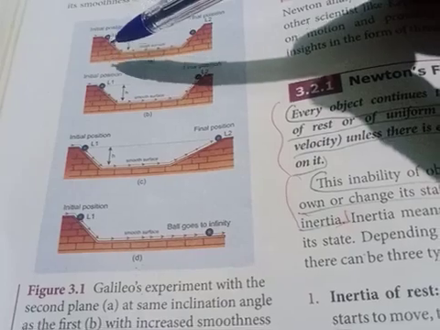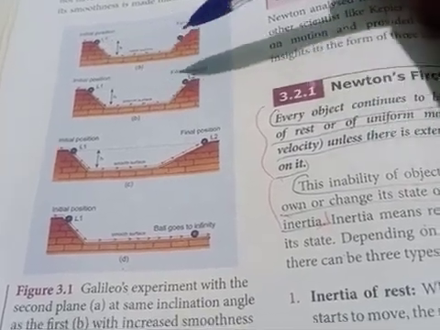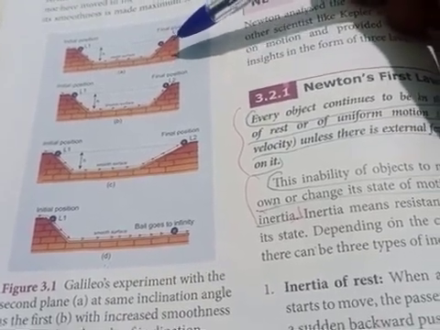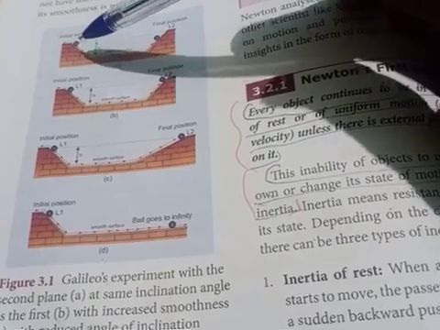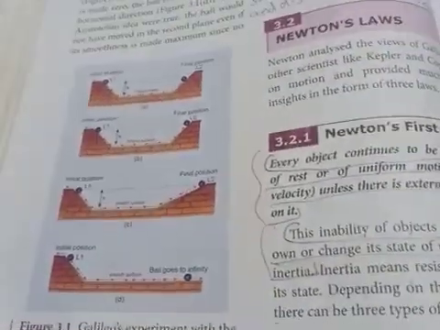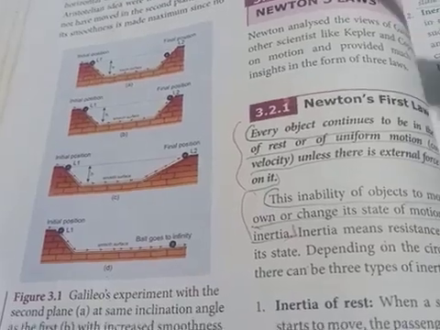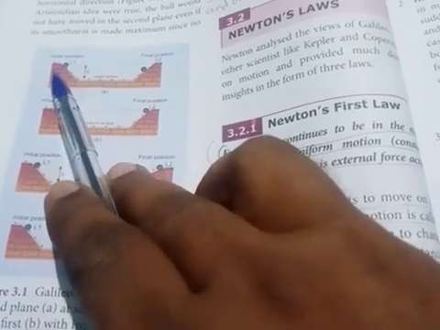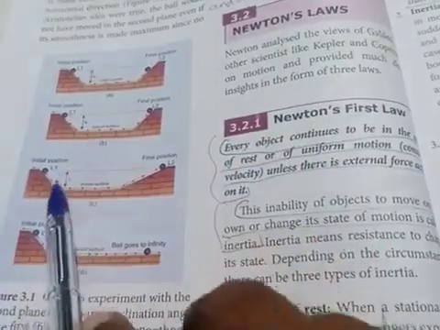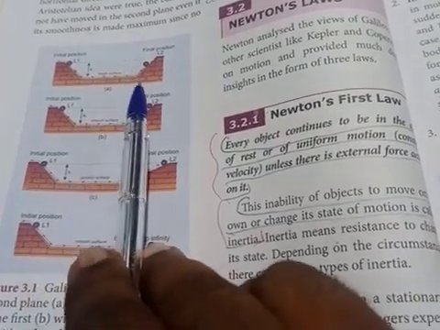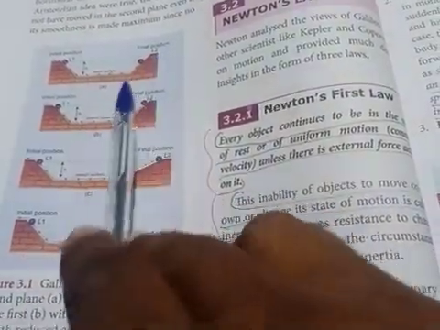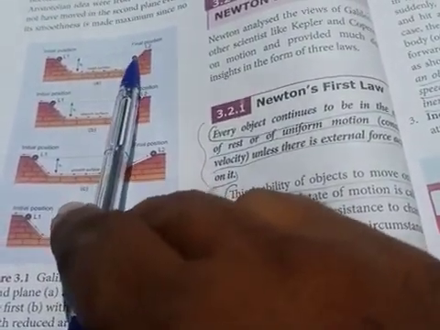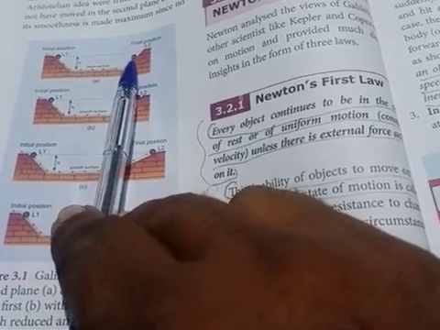The ball moves over another inclined plane, but it doesn't reach the same position from where it was dropped. Both inclined planes have the same angle, but you can see the ball only reached up to here.